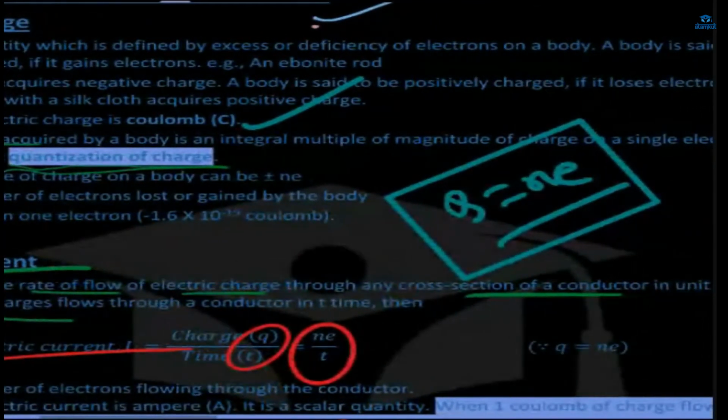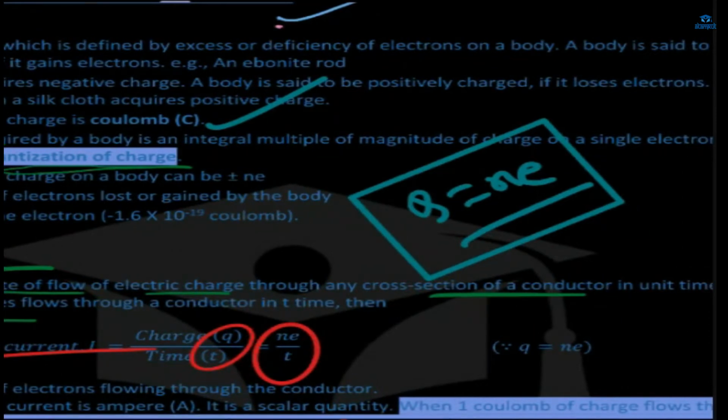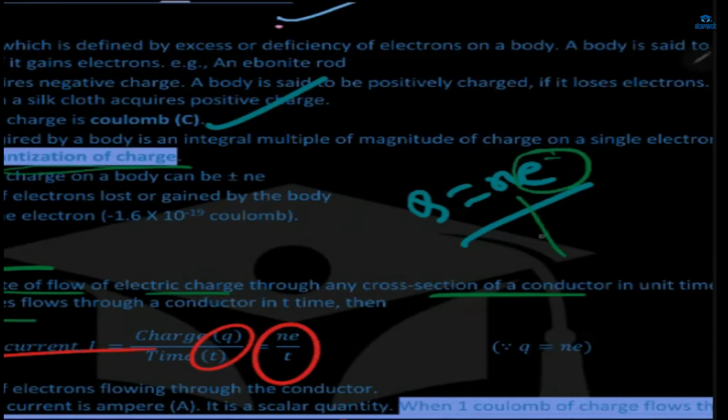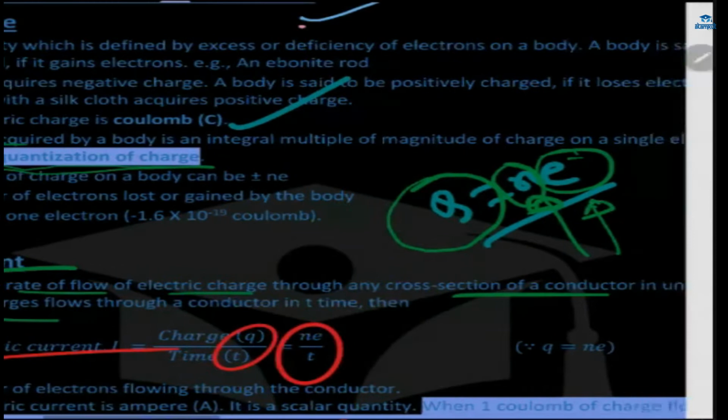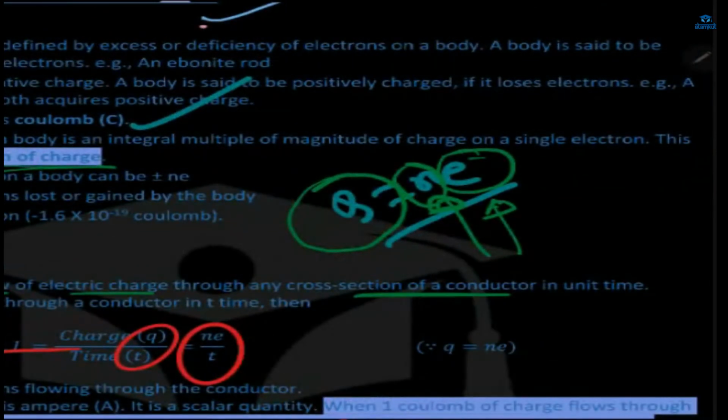It will be the integral multiple of the magnitude of charge on a single electron, e. The total charge acquired by a body is an integral multiple of the magnitude of charge on a single electron.